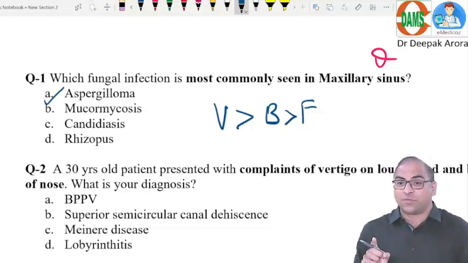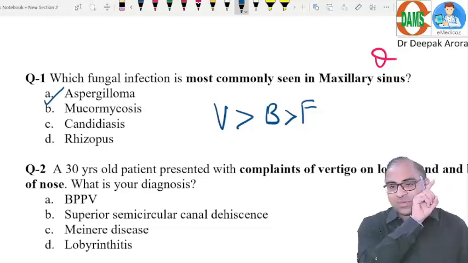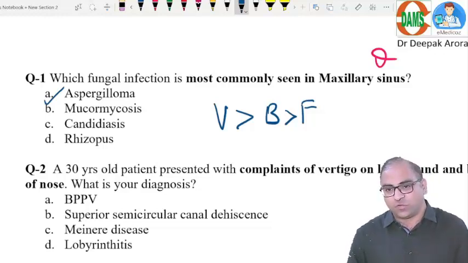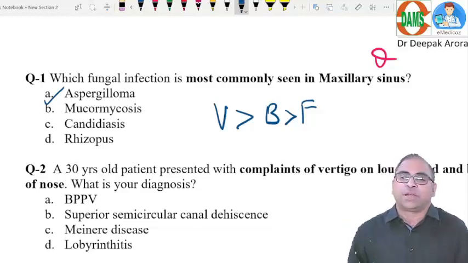Now the examiner can confuse you. Why? Otomycosis. There you will have Aspergillus niger. In the nose you will have Aspergillus fumigatus. These are two often repeated MCQs.